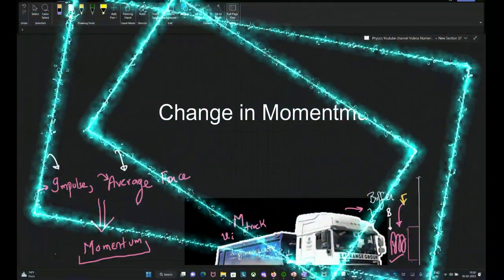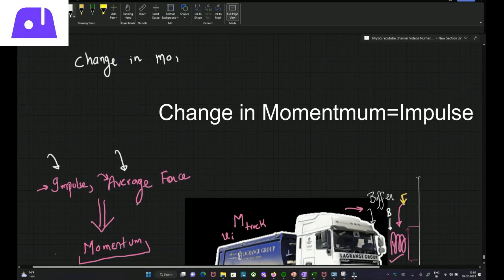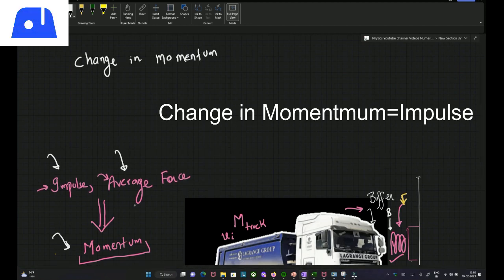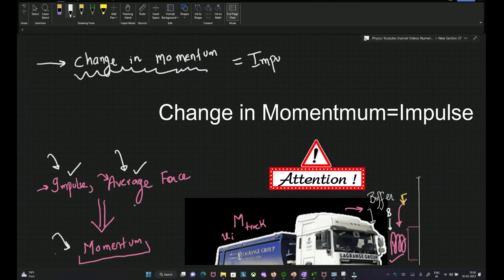The change in momentum, all right? One more term, change in momentum. So I started with momentum, but actually it's change in momentum. If you have to link impulse and average force, it is linked to change in momentum. The change in momentum that happens is also called impulse delivered.